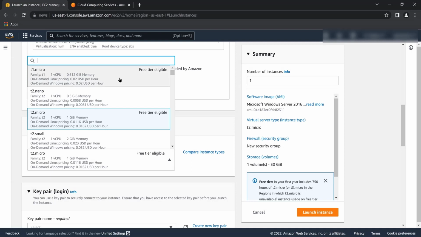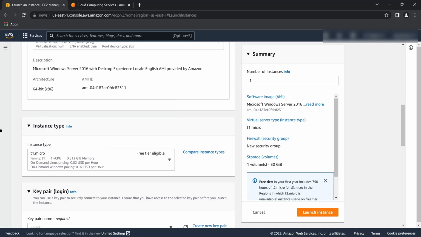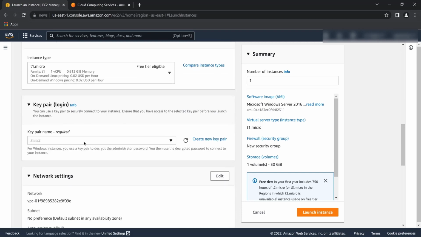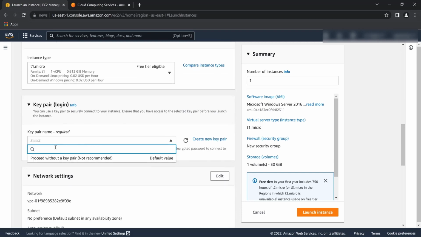So here you can see I'm just selecting the T1 micro here, and you can see the key pair. A key pair is something they provide so that every time you access the server, you use a unique alphanumeric key that actually logs in to the VPS. So this is absolutely fantastic for security, for secure servers. So you have to do this.